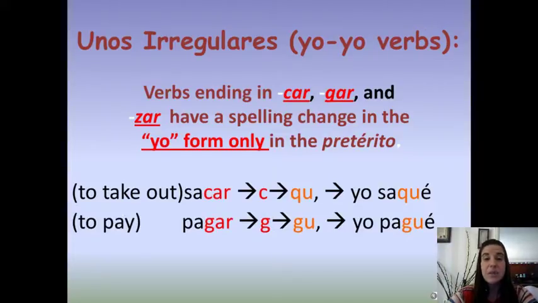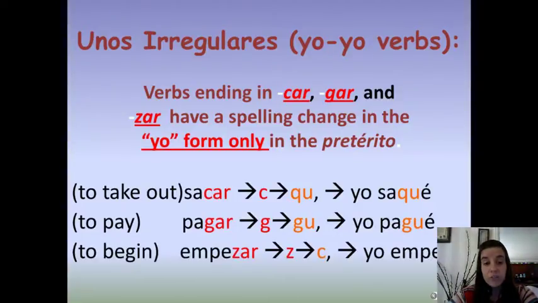Pagar is an example of a gar verb. When you conjugate gar verbs in the yo form only, the G changes to GU. So to say I paid, yo pagué. And finally, zar verbs, empezar is an example ending in zar. The Z changes to C when you conjugate in the yo form only.